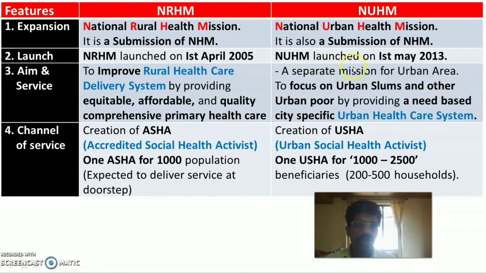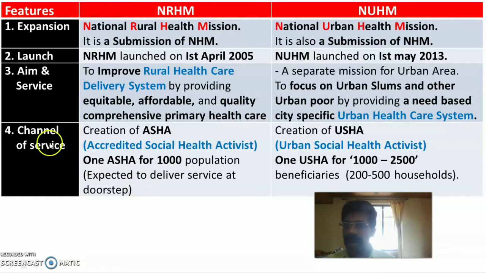The National Urban Health Mission is a separate mission for urban people, concentrated only in urban areas. The main aim is to focus on urban slums and other urban poor people by providing a need-based, city-specific urban healthcare system, where health services depend upon the different cities and their problems.